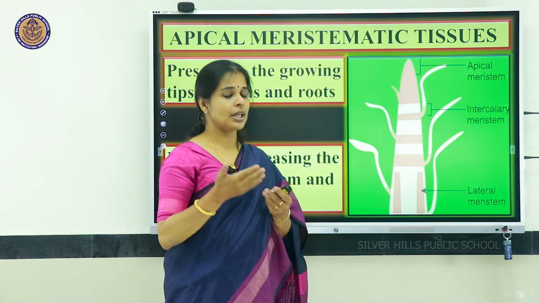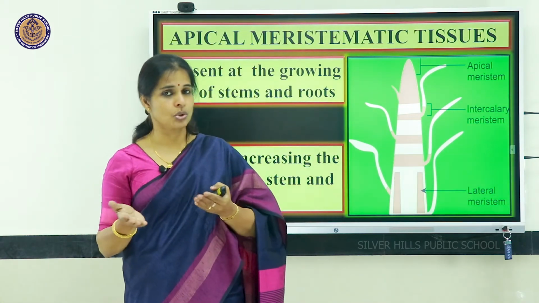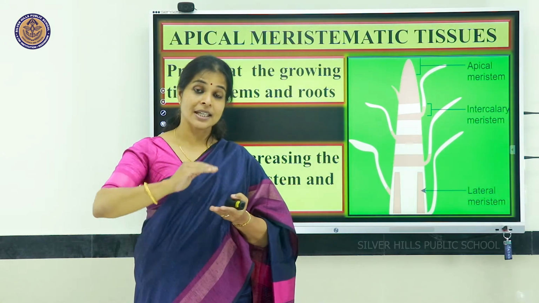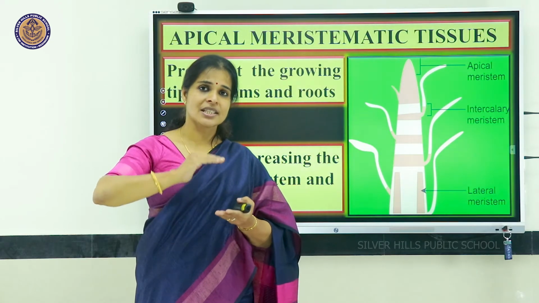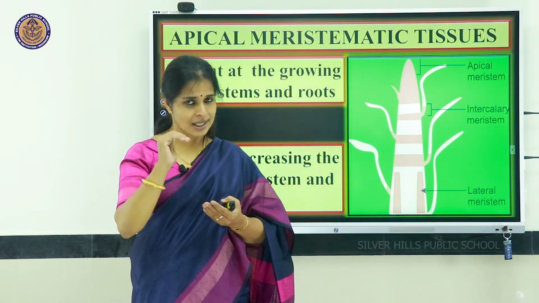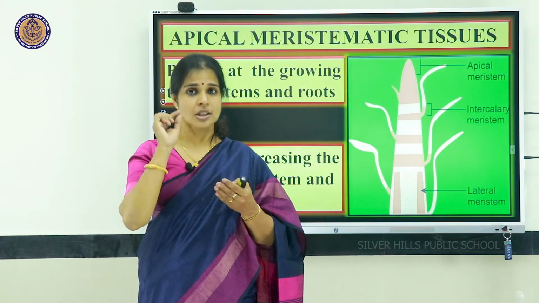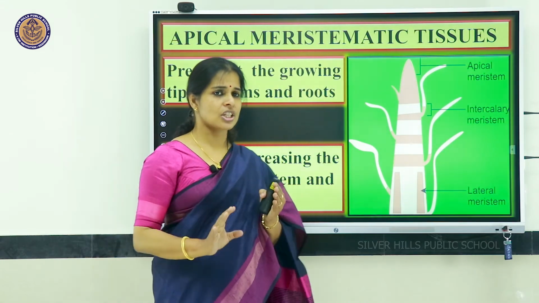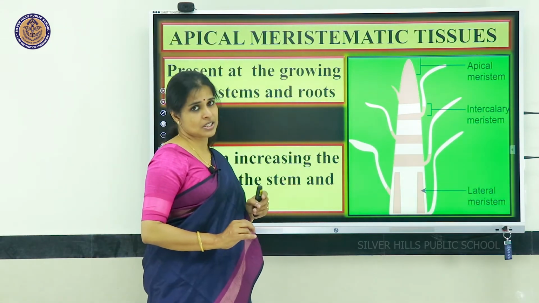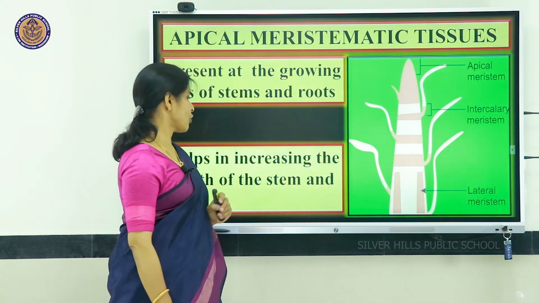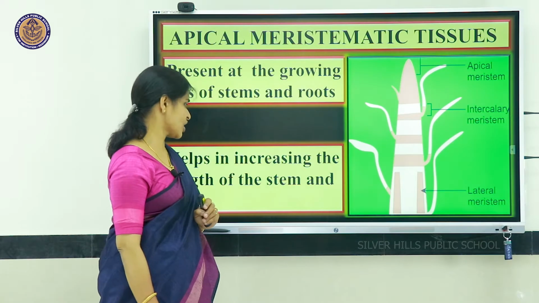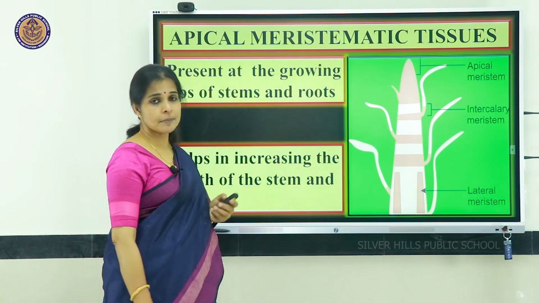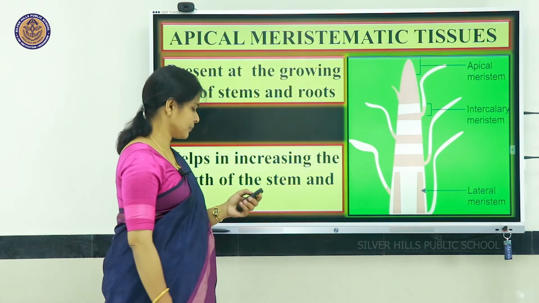When the plant is growing, the stem and the root, as these tissues are dividing, what happens? It is increasing in size. So, it helps in increasing the length of the stem as well as the downward part. The roots are present and the roots are also increasing in length. So, its main function, in the apical part, is to help increase the length of the stem and the root. That is about one type, apical meristematic tissue.